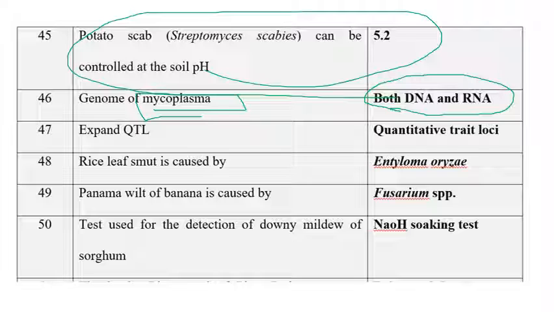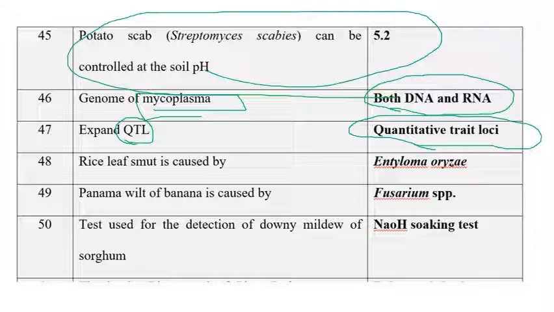The next one is expand QTL. QTL in the sense quantitative trait loci, which was discovered by Geldermann. Actually, this procedure was initially set up by Sax in 1923. I think the procedure was given by Geldermann in 1975. But the expansion of QTL is quantitative trait loci.